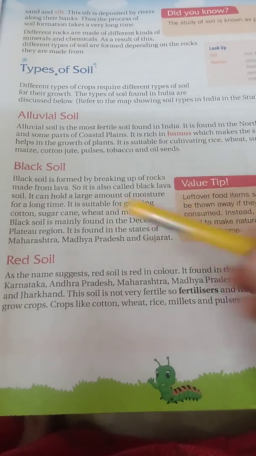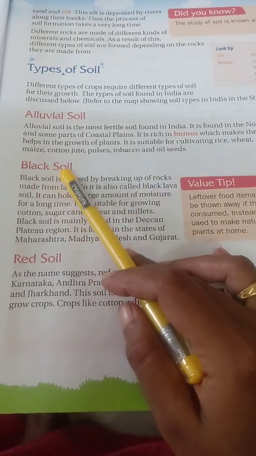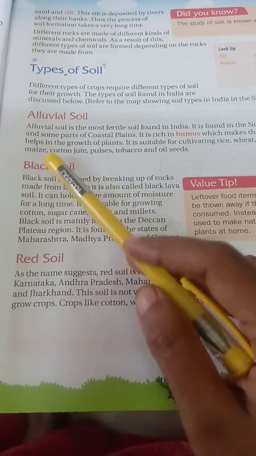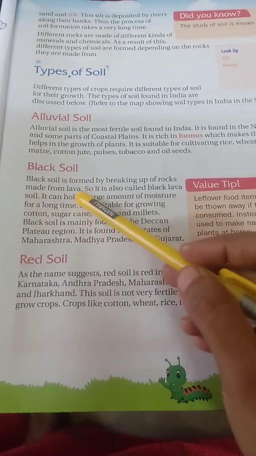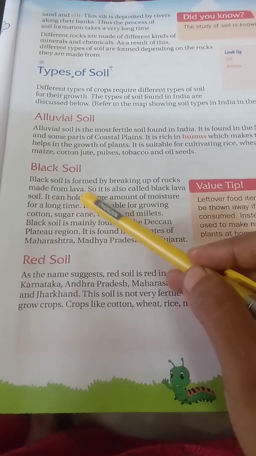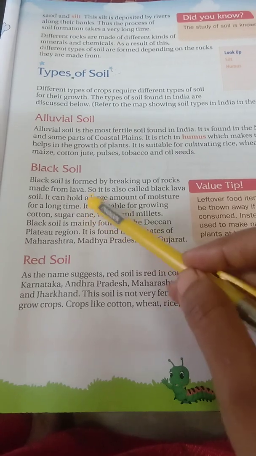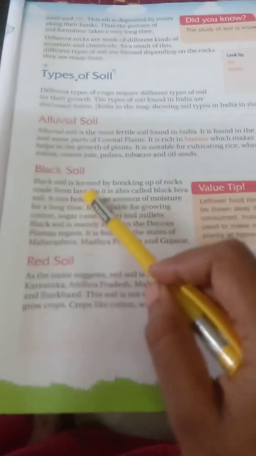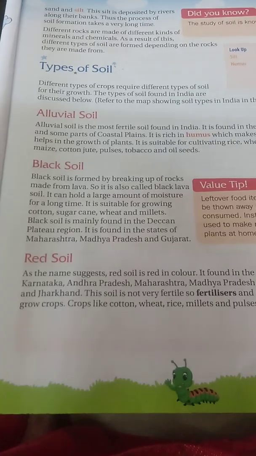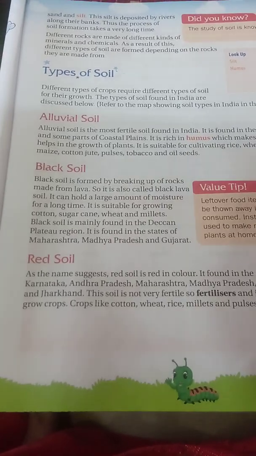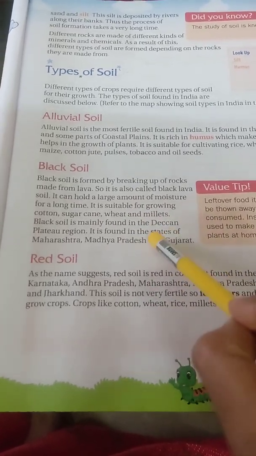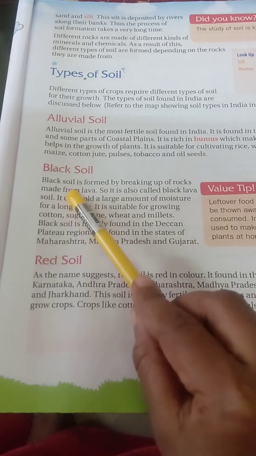The second one is called black soil. How does it look? It looks black in color. The black soil is made from lava. Where can we see lava? We can see lava from volcanoes. Volcanoes, in Tamil, we call எரிமலை. So the black soil is naturally black in color, and we can cultivate sugar cane, cotton, wheat and millets. These are the plants we can cultivate with the help of black soil.